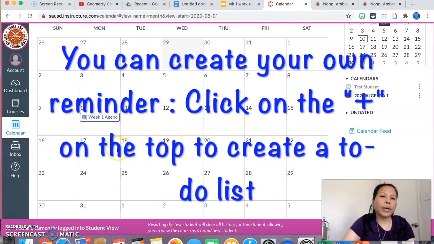On grades, really quick, what I want for you to know is that for grading, you will get grades on the assignment in here, but your final grade is always the area. You need to check area.